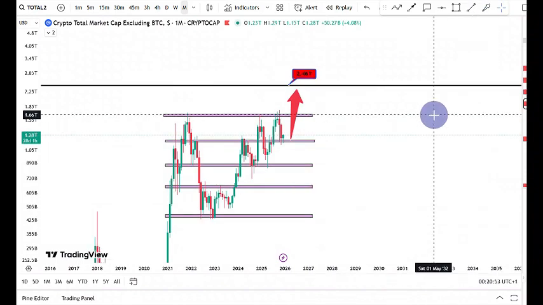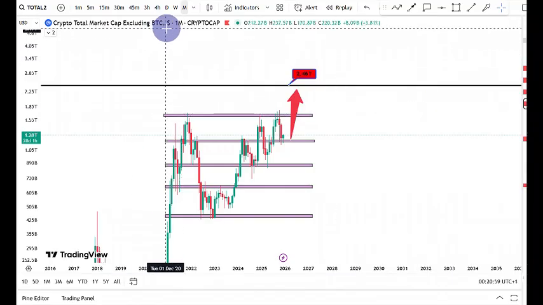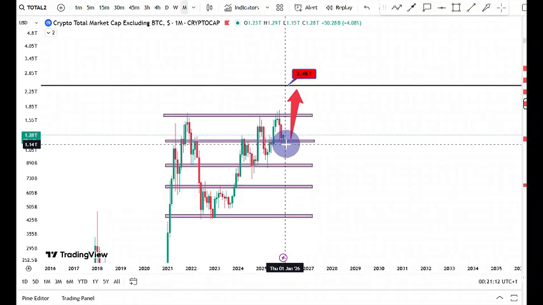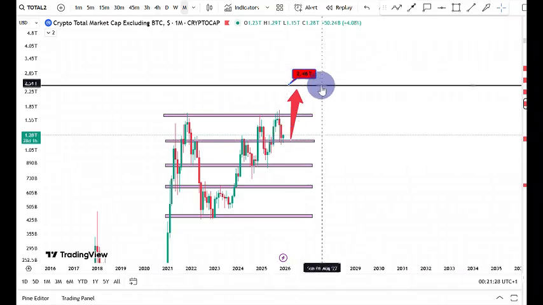The last chart we have been looking at right here is the total crypto market cap excluding Bitcoin, or basically the altcoin market cap. Like we love to say on the channel, show me where the money is going, and I'm going to show you what is going to happen next, right? And we have been tracking this because we said that we were at support. So that the last time when we saw this push, we said currently prices are at support. Even though a lot of people are bearish on altcoins, we are very bullish because the altcoin market cap is at a support. We said in this cycle, we are expecting for the altcoin market cap to go as high as the 2.46 trillion.